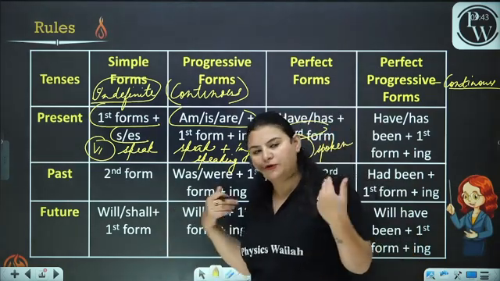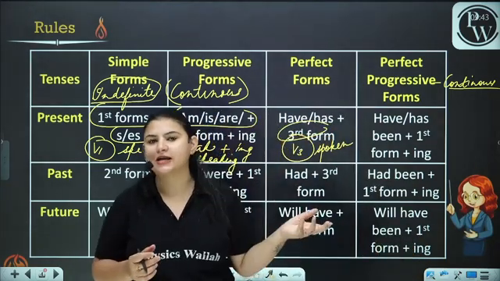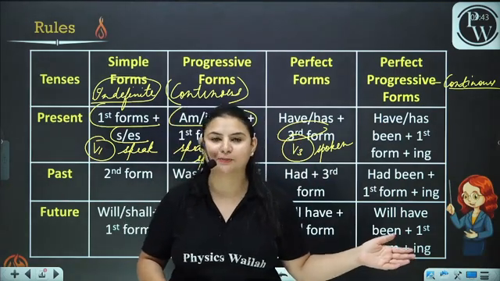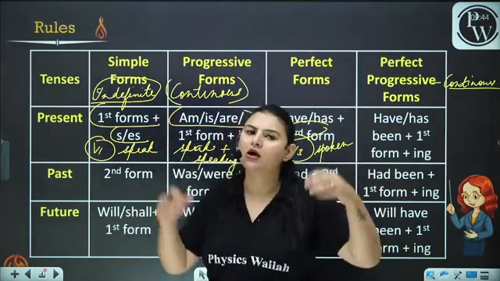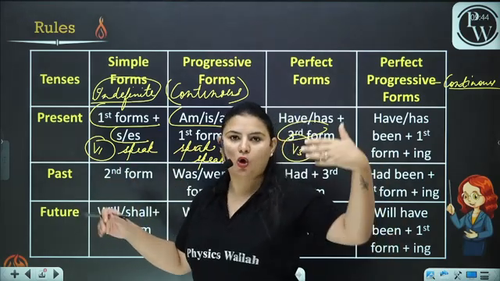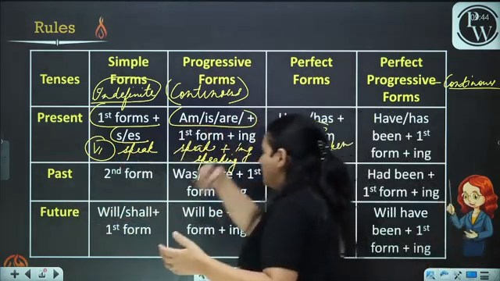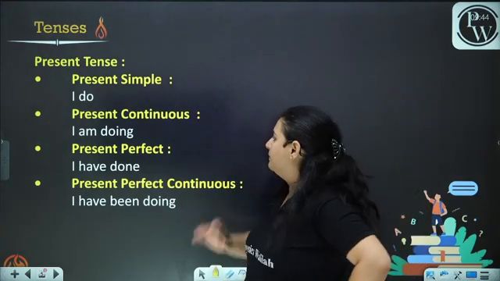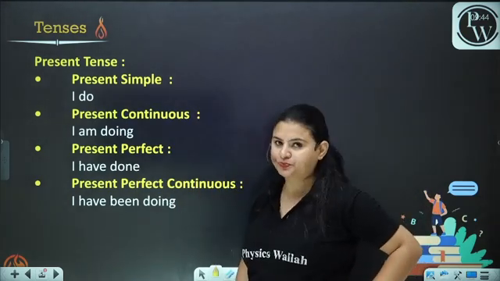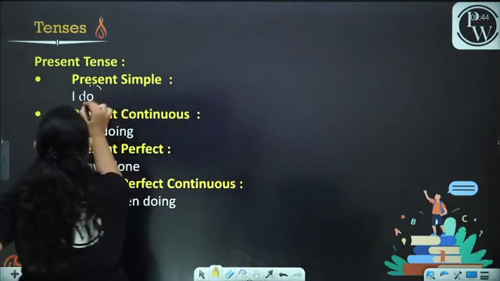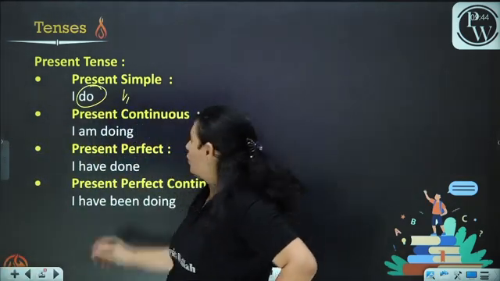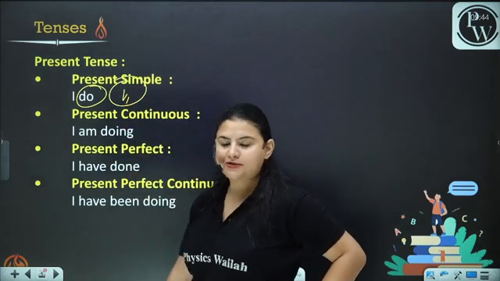You know, what we usually do, our mistake, is that we start by learning the rules and we do not look at the examples. If you look at the examples, you're easily going to learn all the rules. Now, I'll simply move to the examples. Present tense: I do. Now, what is do? Do is V1. This is the first rule.